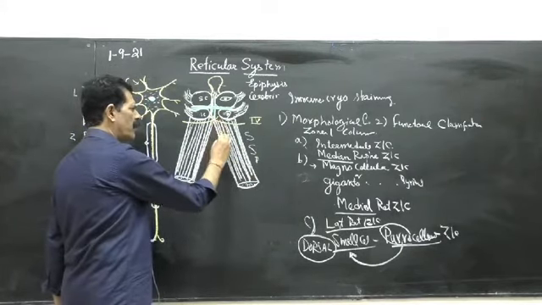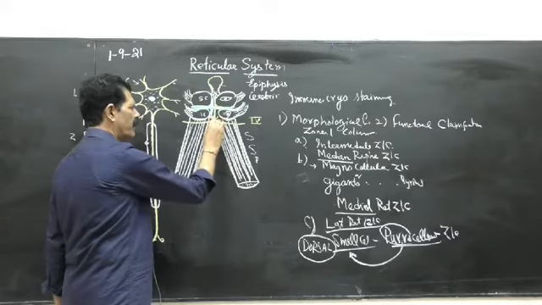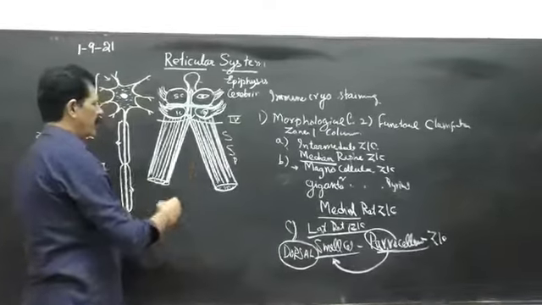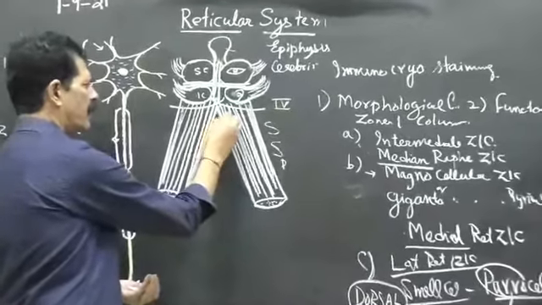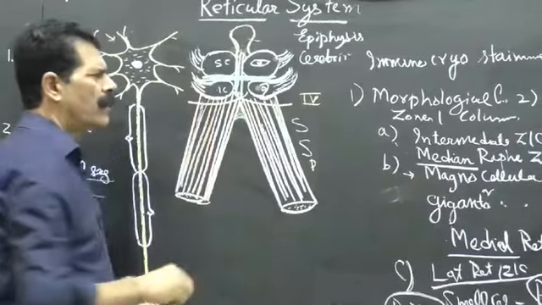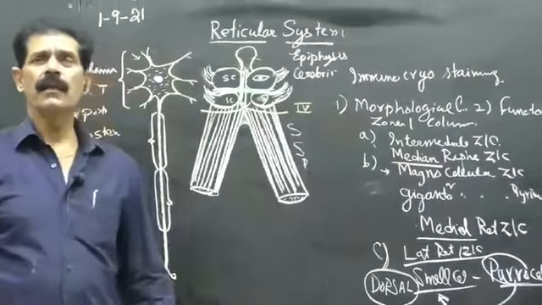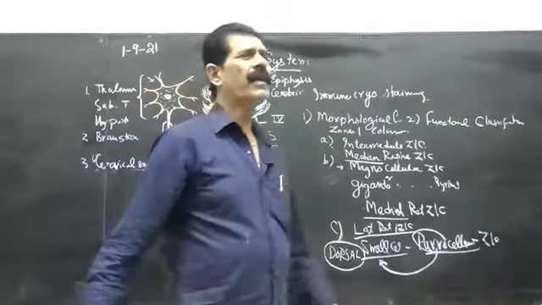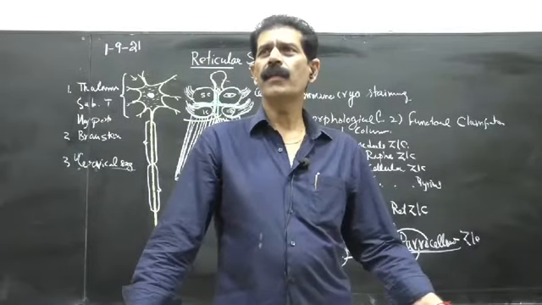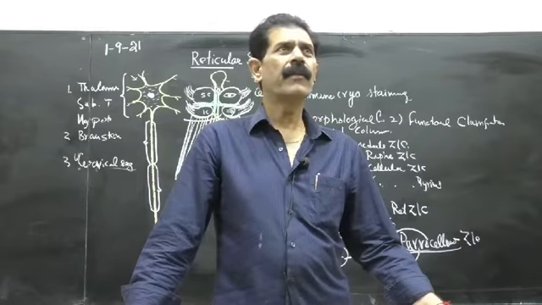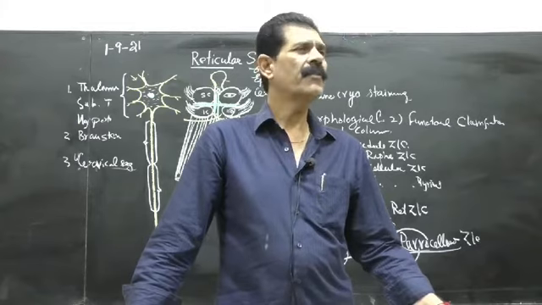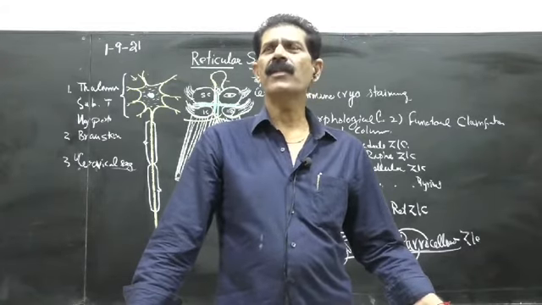The medial border in the upper part, just below the midbrain, joins together, and the medial upper part is connected by a thin sheet of white matter which blocks the roof of the fourth ventricle. It is called the superior medullary velum. This is how to make the superior medullary velum. If we remove this small part, CSF will leak out. So it lies very near to the median aperture of the fourth ventricle.